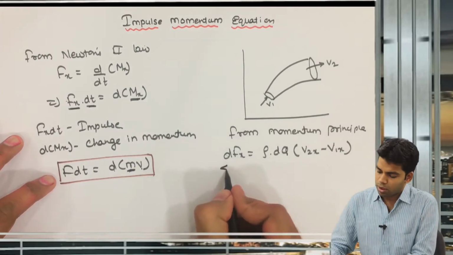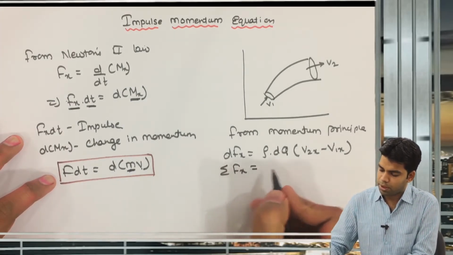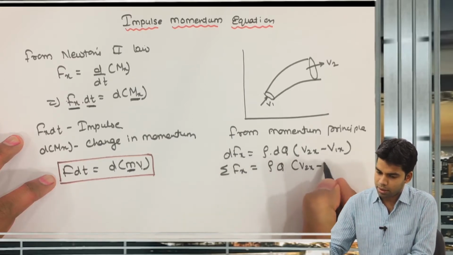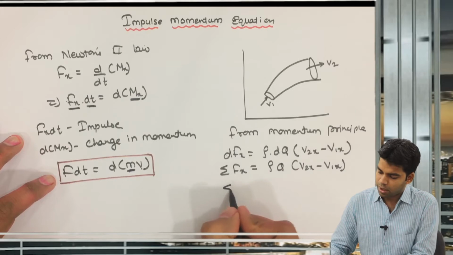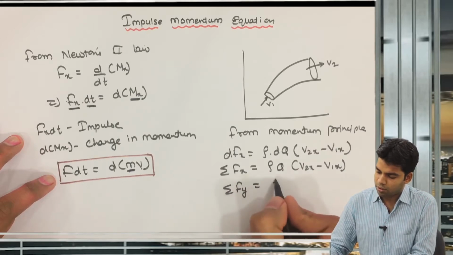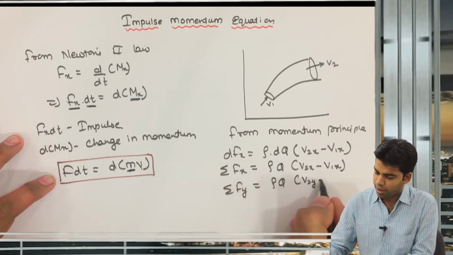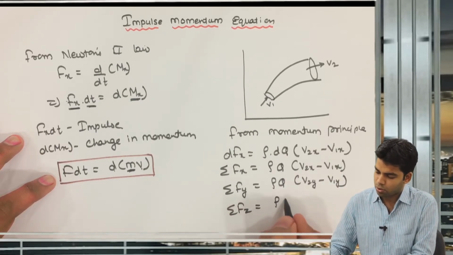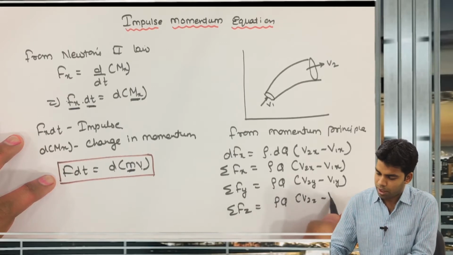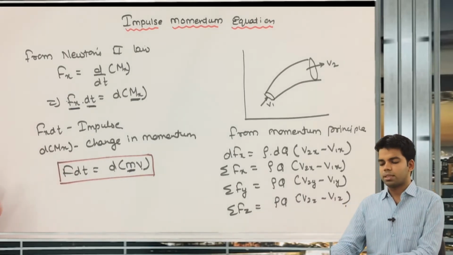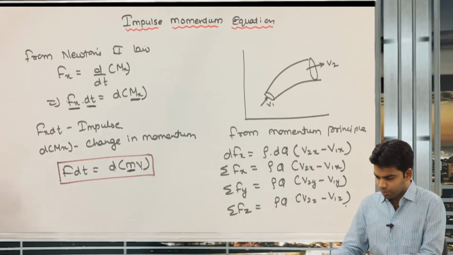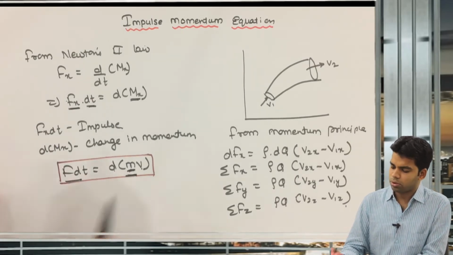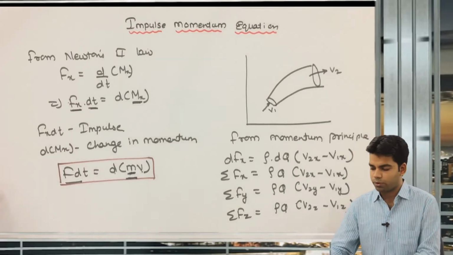Getting this? Therefore, the total x direction impulse will be equal to rho into Q into (v2x minus v1x). Similarly, in the y direction it will be rho Q (v2y minus v1y). In the z direction, summation of Fz is equal to rho Q (v2z minus v1z). This is nothing but the momentum principle. Getting this or not? That means the total impulse acting on any body is equal to the total change in momentum of that body.